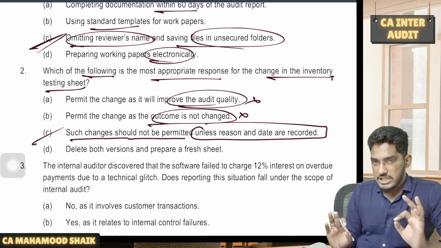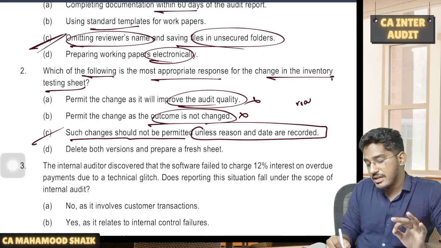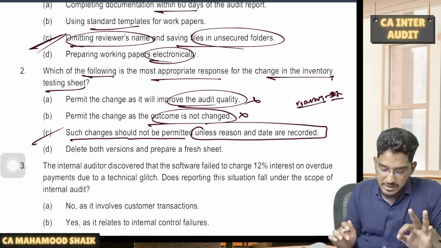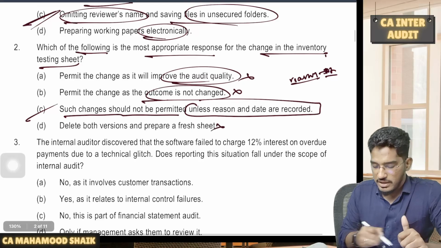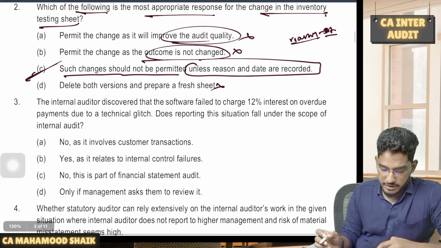So if at all you are making any changes to the audit documentation, what is the reason because of which you are making the change? What is the date of change? If you record that, then only changes will be permitted. Delete both versions and prepare a fresh irrelevant statement. Option C is the correct statement here.